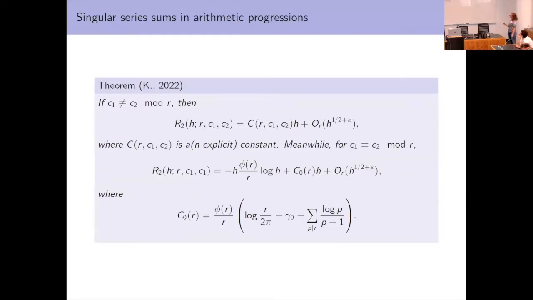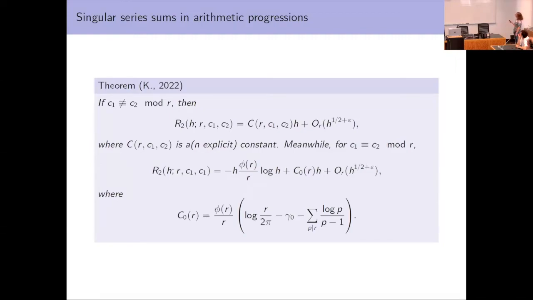So first, let's consider the case when k equals 2. So if k equals 2 and C1 and C2 are not congruent mod R, then we get that R2 is of size h. So not h log h as we saw before, but of size h, where there's some constant. I haven't put it on this slide, but it's an explicit constant. I just haven't written it on the slide in terms of R, C1, and C2.